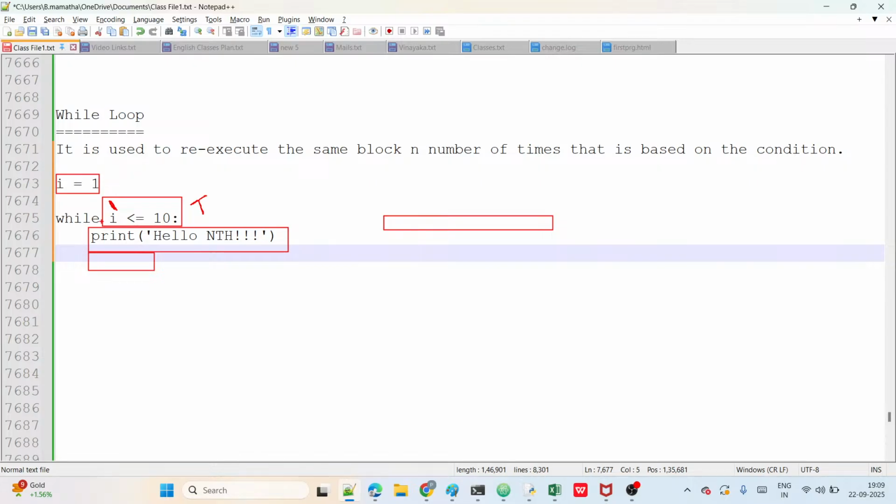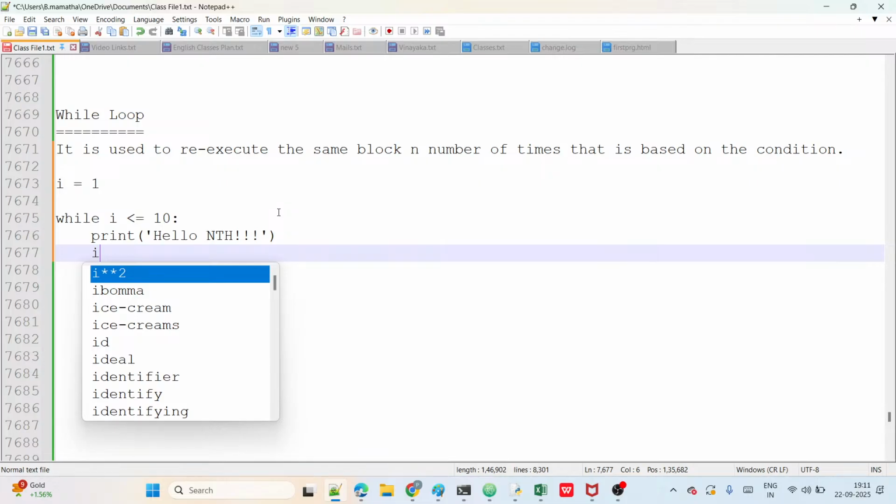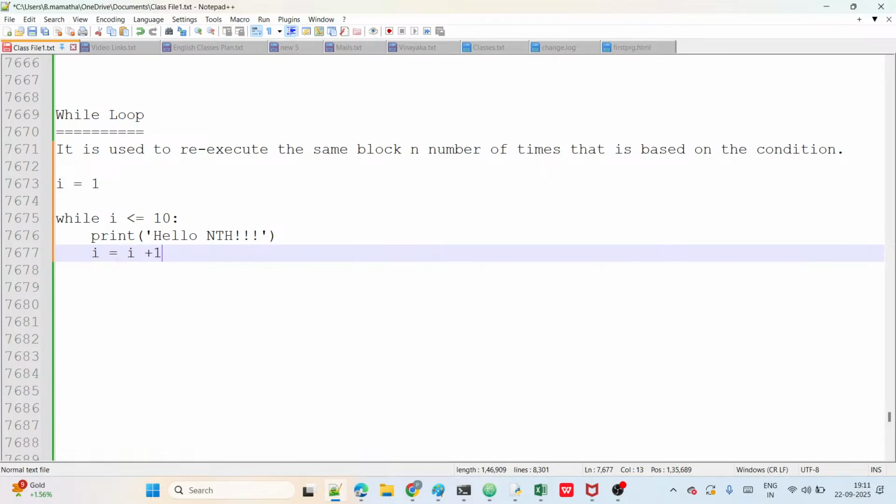If you don't increase the I value, I is always 1, the condition is always true, so it displays infinite times. That's why we compulsorily increase the I value: I equals I plus 1. That's all. It's enough, guys.